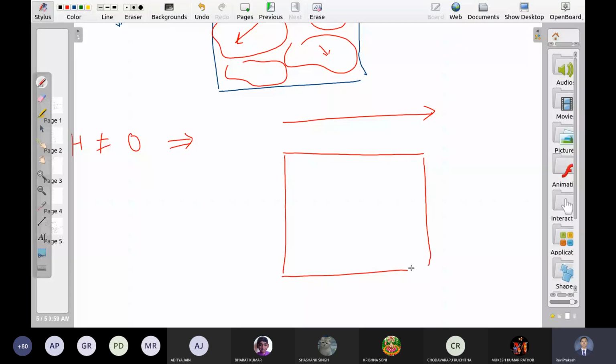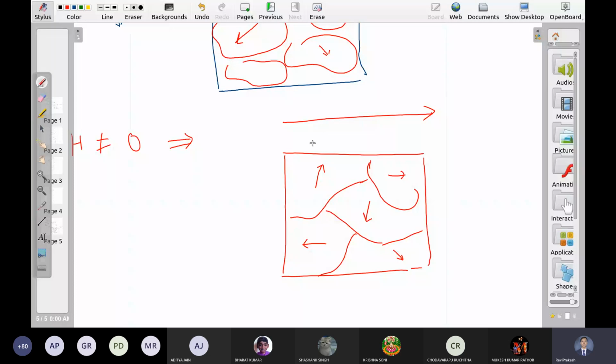We have one domain here. The spins are in this direction in this domain. We have one domain here. The spins are in, let us say, this direction. We have one domain here. The spins are in this direction. We have one domain here. Spin in this direction. Spin in this direction.